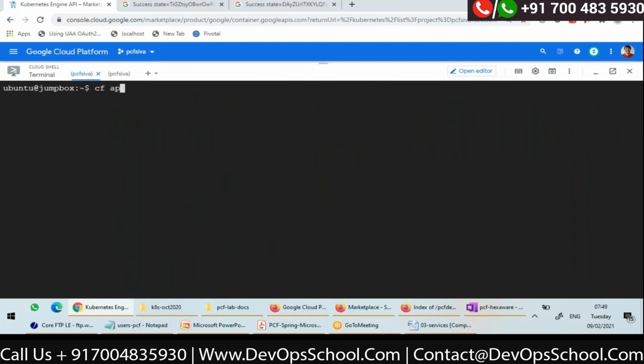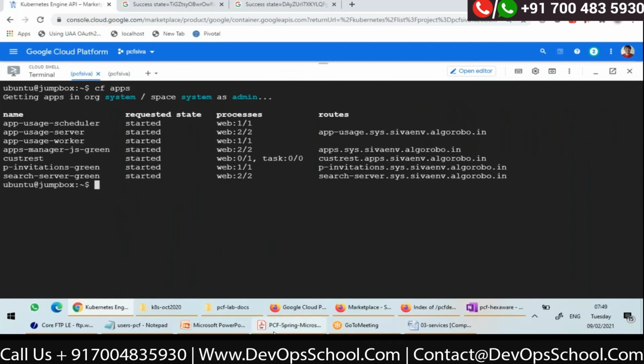cf apps will show all the apps. For cust-rest, you can see 0 out of 1 started. No instances are running. Actually, by mistake, it is showing started. After some time, it will show stopped. Okay.